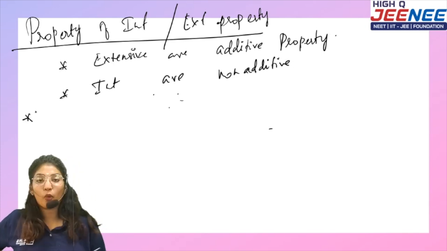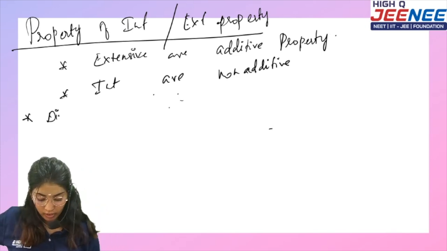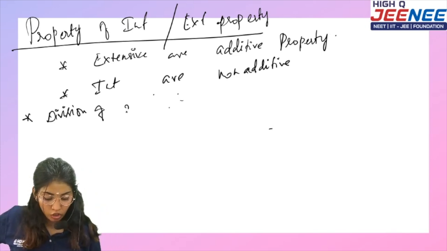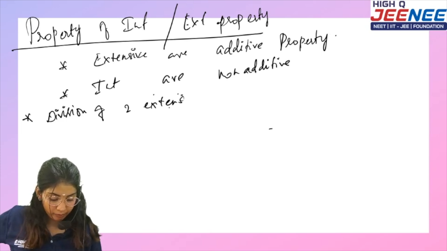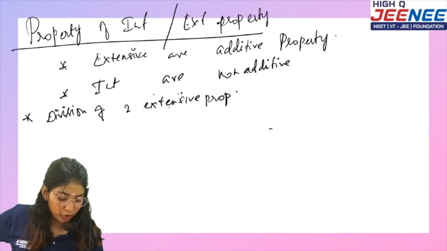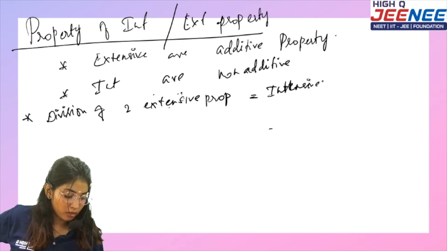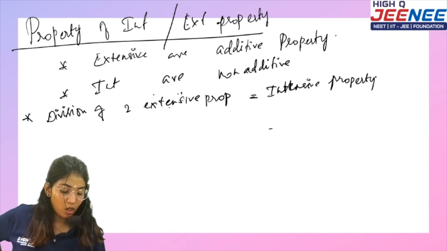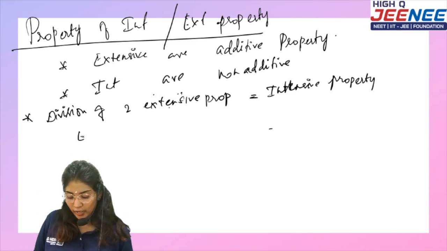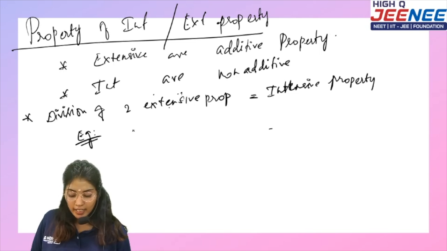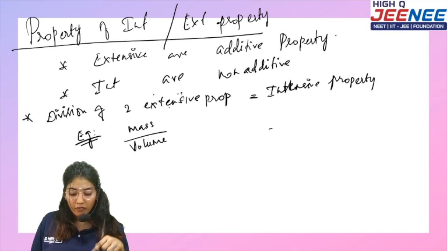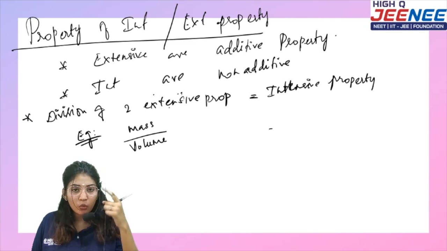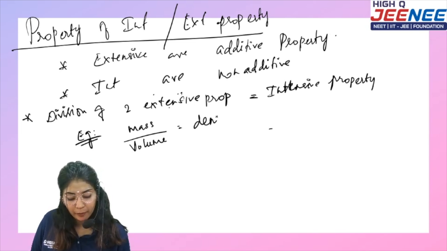And the very next point is, division of two extensive properties will give me an intensive property. I'll give you an example. Let's consider mass. Mass is an extensive property, divided by volume. Volume is again an extensive property. Mass and volume are both extensive properties. When I divide one by another, what happens? I get density, right? Density is an intensive property.